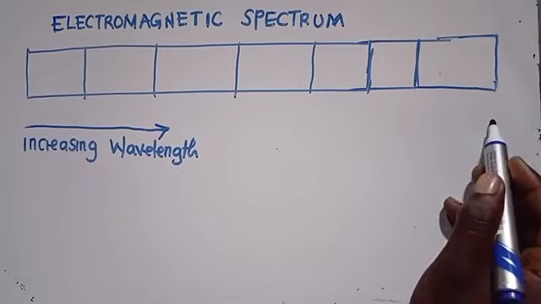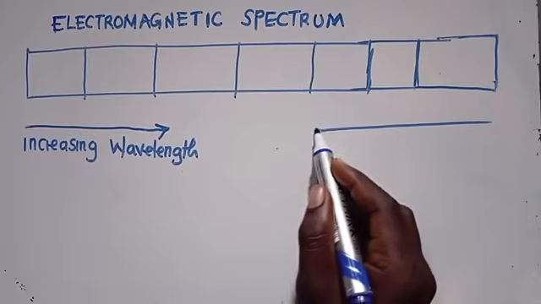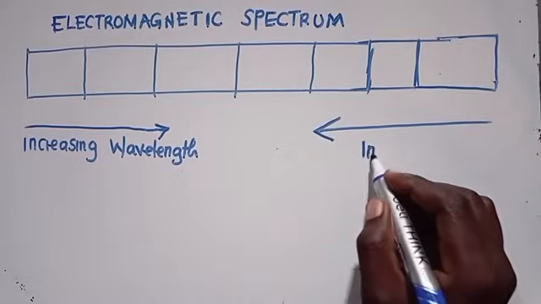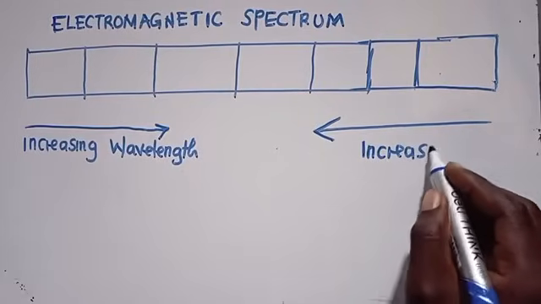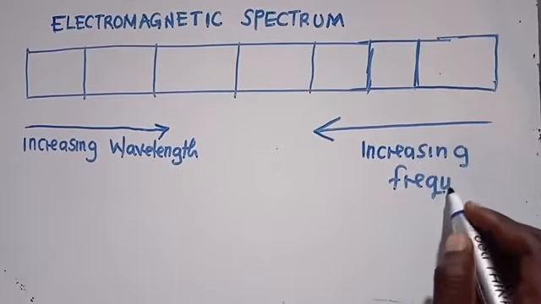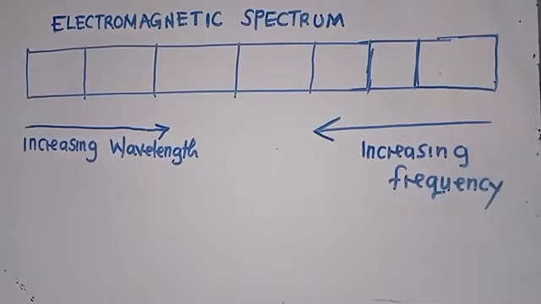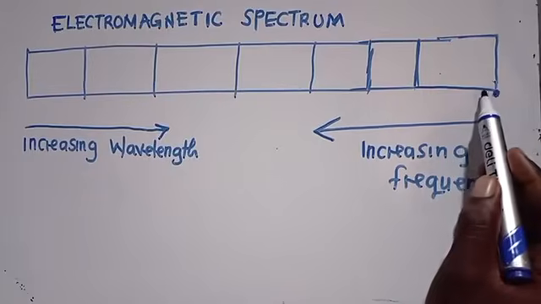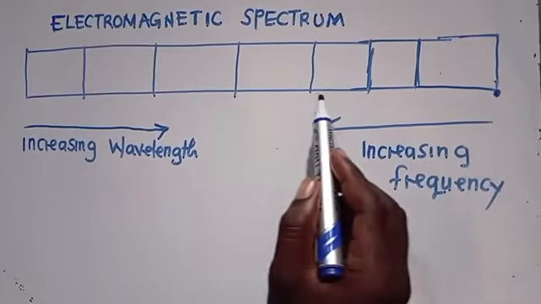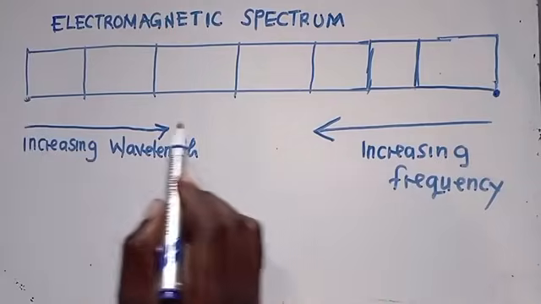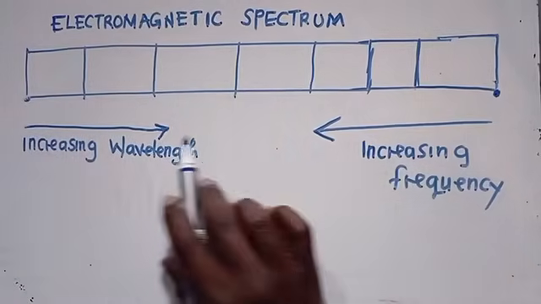So if this side is increasing frequency, so if coming this side, I'm increasing frequency, hope you are able to see. What I'm supposed to know and understand is this. So meaning this one that is here should have a lower frequency. Coming this side, you are increasing frequency. But if you are coming from this point, going this side, it means that you are increasing wavelength.